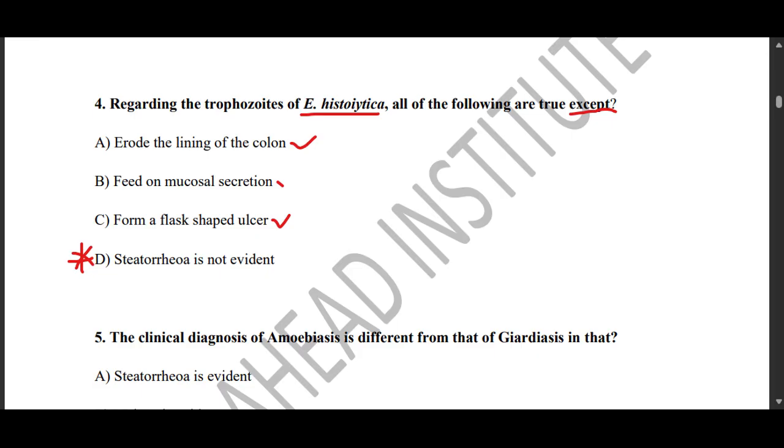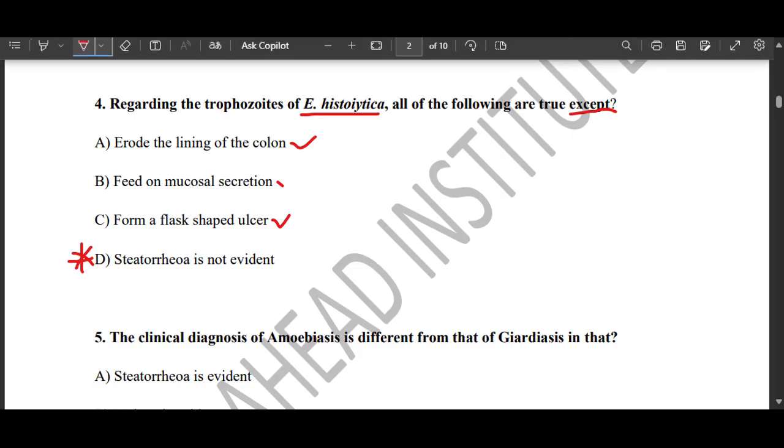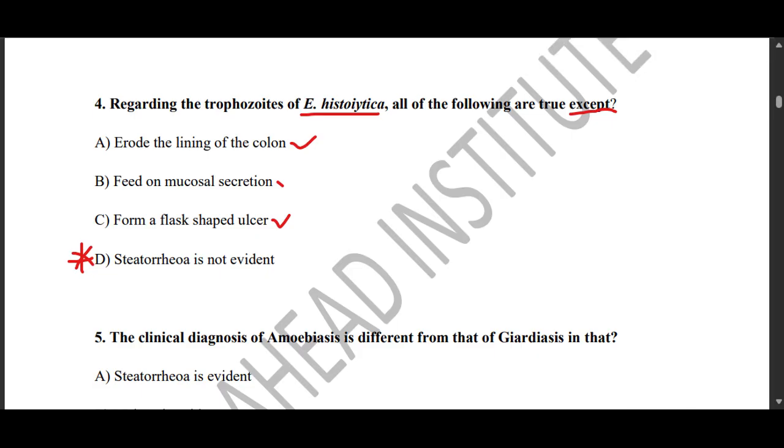Very important to take note of that. Steatorrhea is a characteristic of giardiasis.